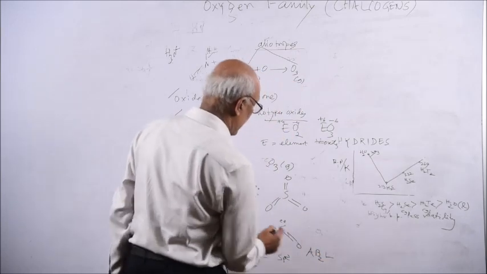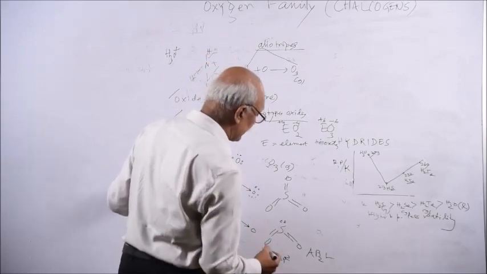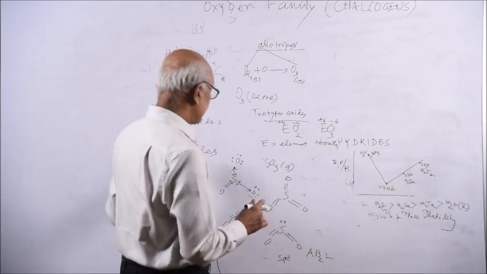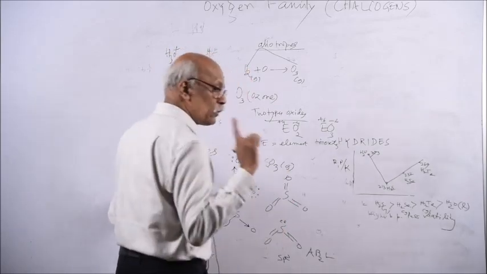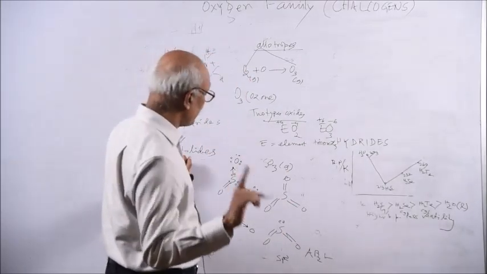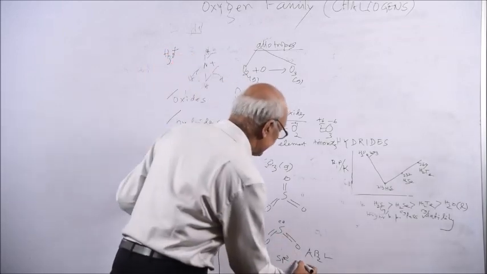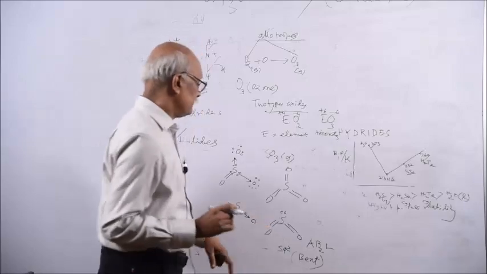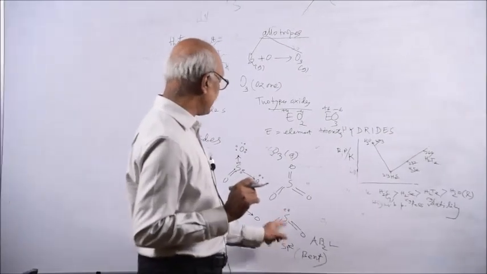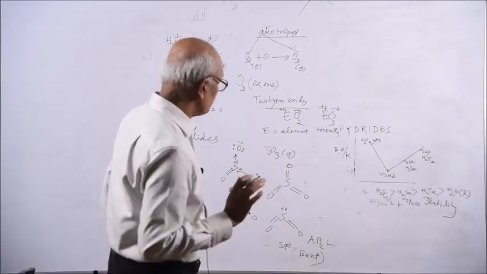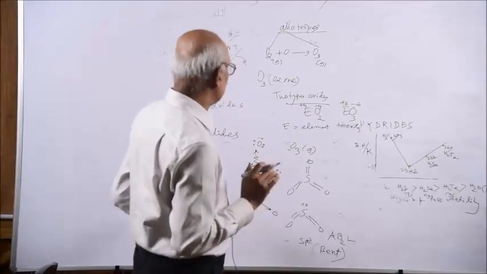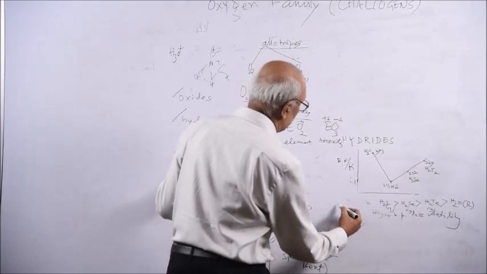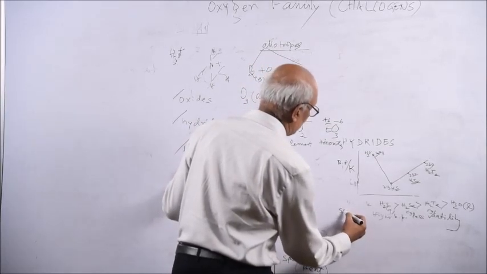Had it been sulfur trioxide, there will be trigonal shape, as there is no lone pair, only bonding electrons. A lone pair is never counted in naming the shape. So sulfur dioxide is bent, because there is a lone pair. Remember, sulfur dioxide is bent, sulfur trioxide is trigonal. But if you consider the physical state, sulfur trioxide can also exist in the solid state.